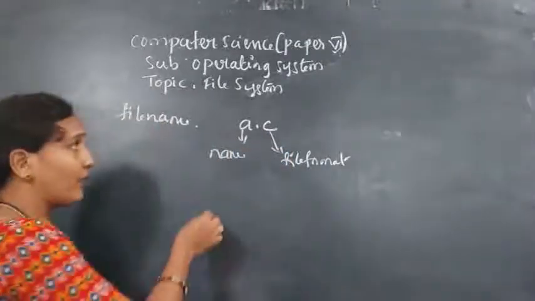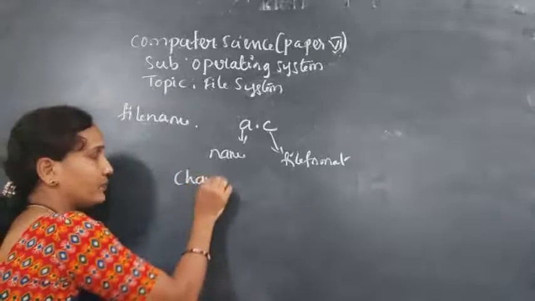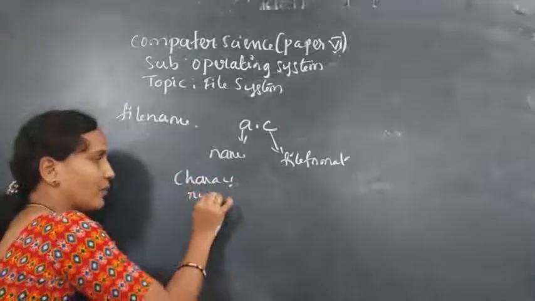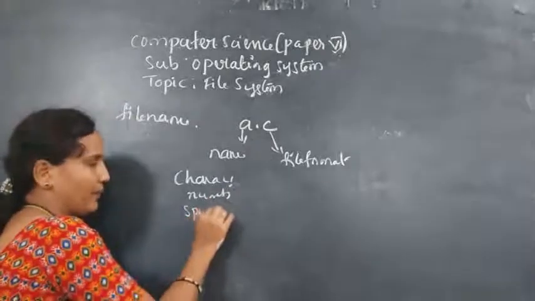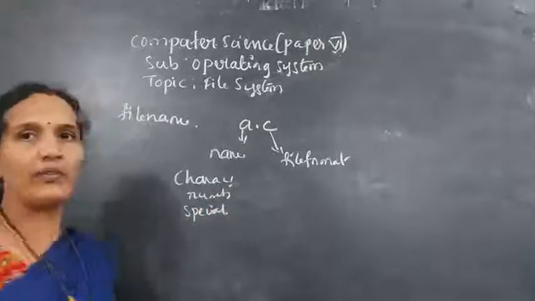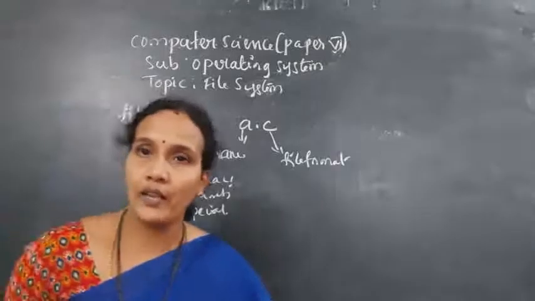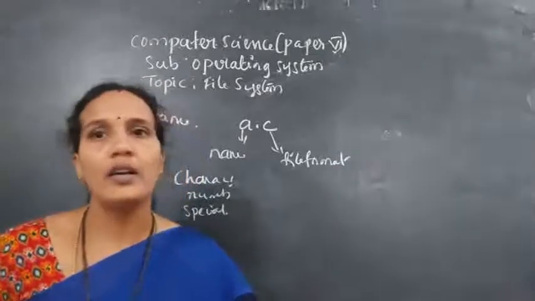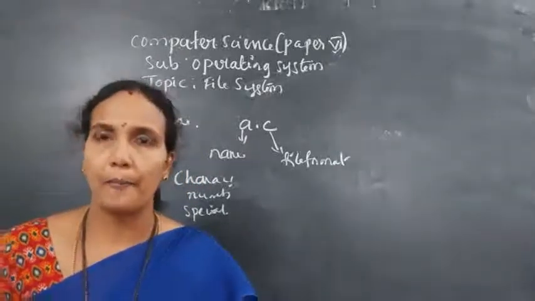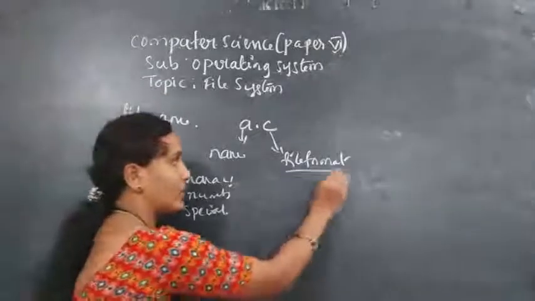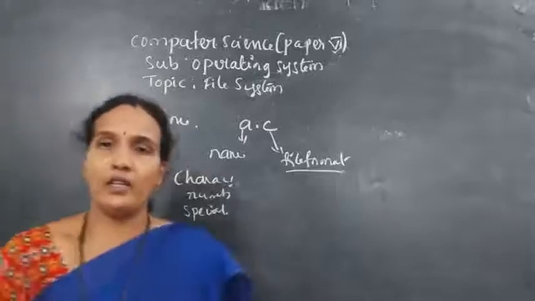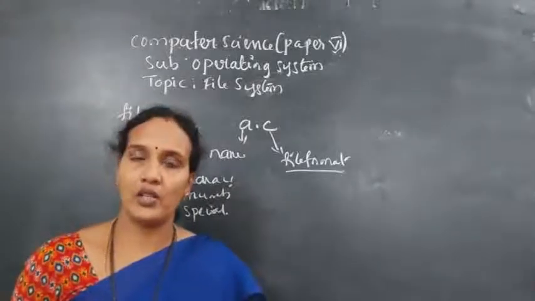The name of the file can be characters, numbers, or any special symbols. Understood? Now, .c is a file format, as I just explained. Every file should have a file extension.